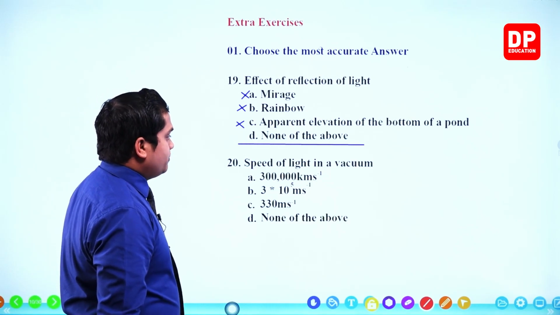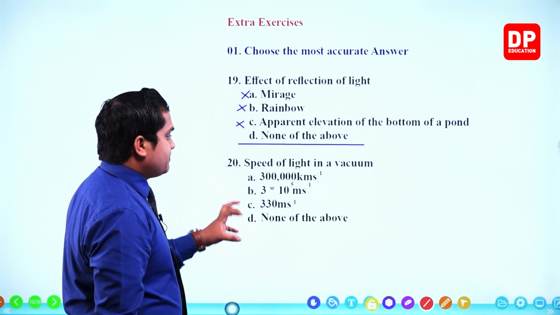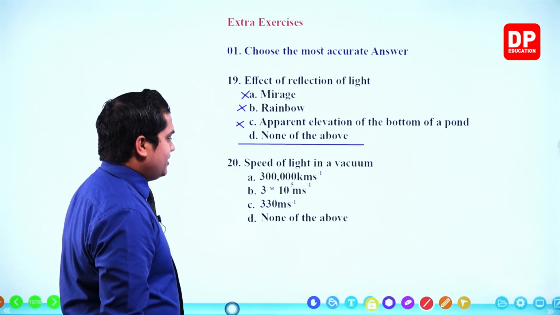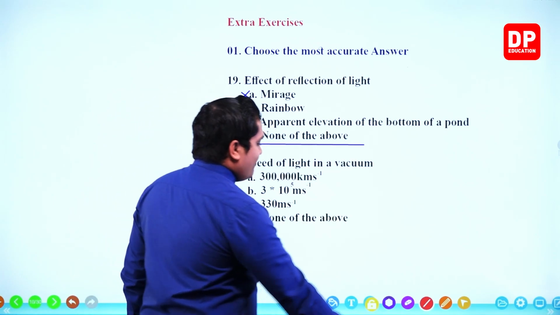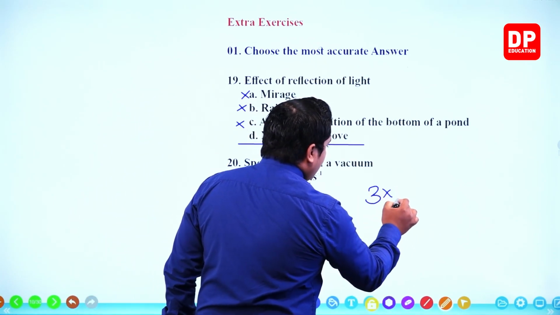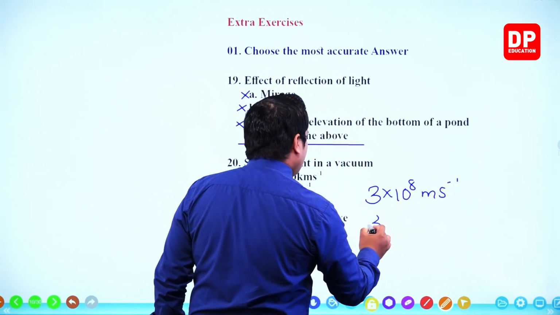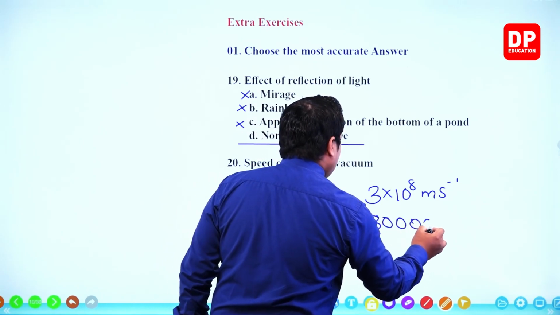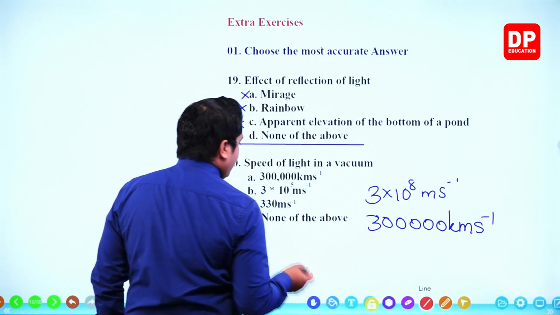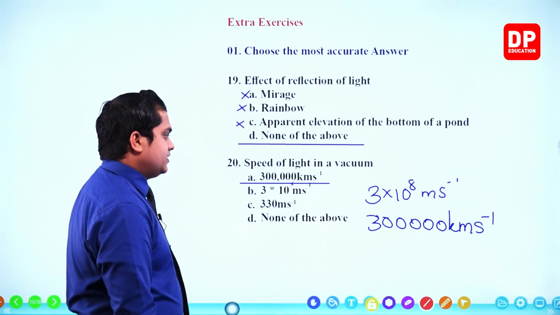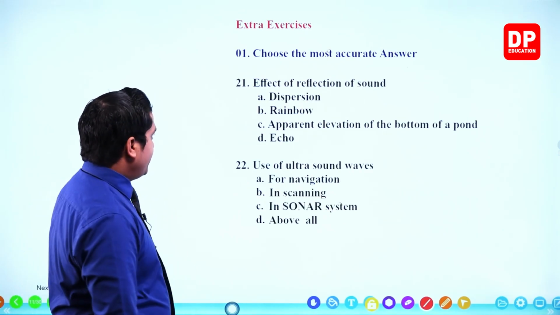Speed of light in a vacuum. 3 into 10 to the power 5 meters per second, 330 meters per second, 300,000 kilometers per second. So what is our answer? Our answer is 3 into 10 to the power 8 m s to the power minus 1. When you turn this into kilometers, it is equal to 300,000 kilometers per second. So our answer would be 300,000 kilometers per second.